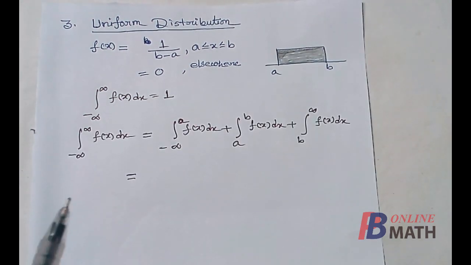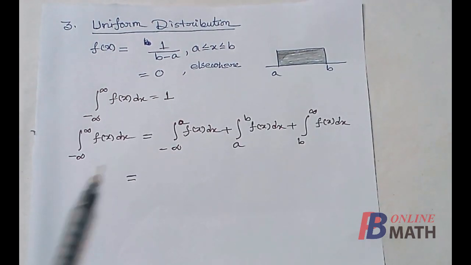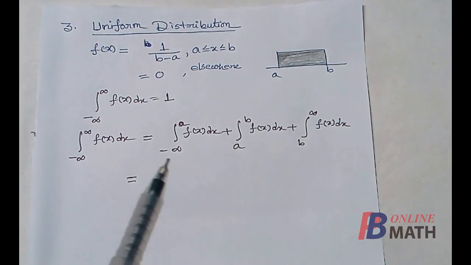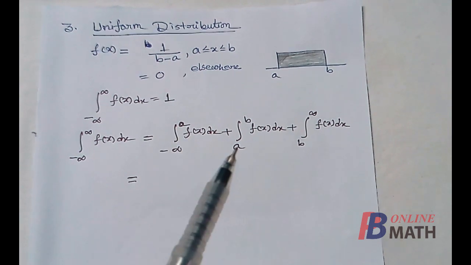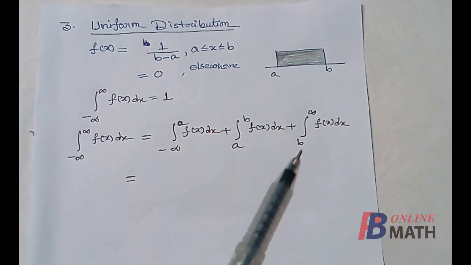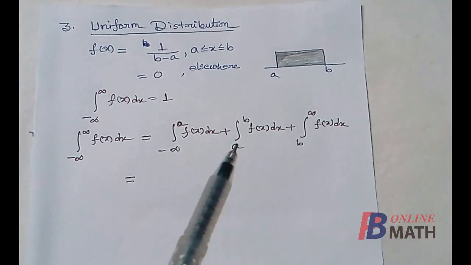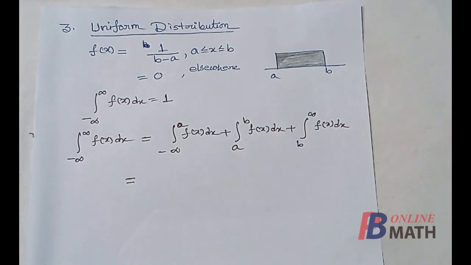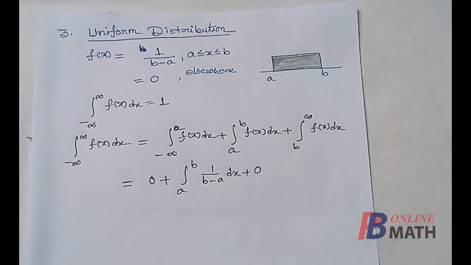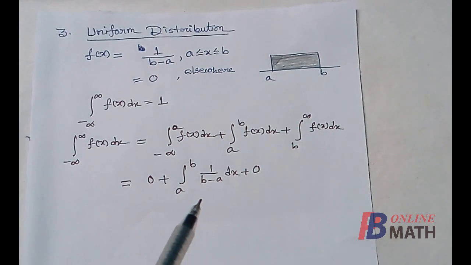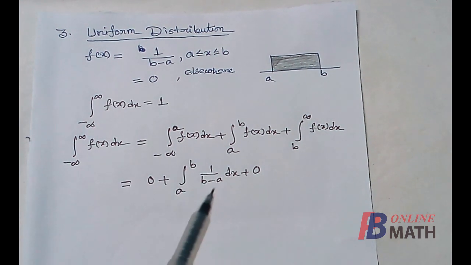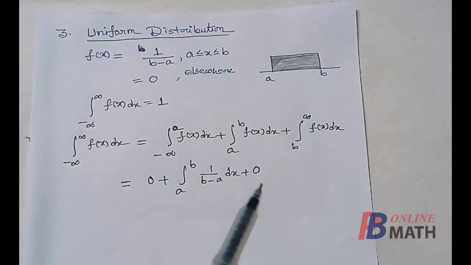To find this integral, we first break the interval from minus infinity to plus infinity into three parts. The first one is from minus infinity to a, the second one is from a to b, and finally from b to infinity. Because the masses lie only in this range from a to b, and otherwise it is 0. The masses lie between a and b, where the fx function is 1 by b minus a, and elsewhere it is 0.